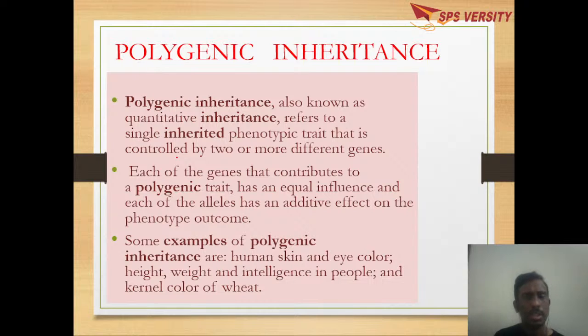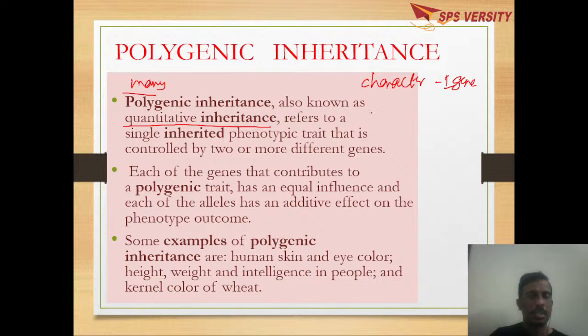Later on there are a few deviations, like polygenic inheritance, which is also called quantitative inheritance. What is meant by poly? Poly means many. According to Mendel, one character is controlled by one gene.